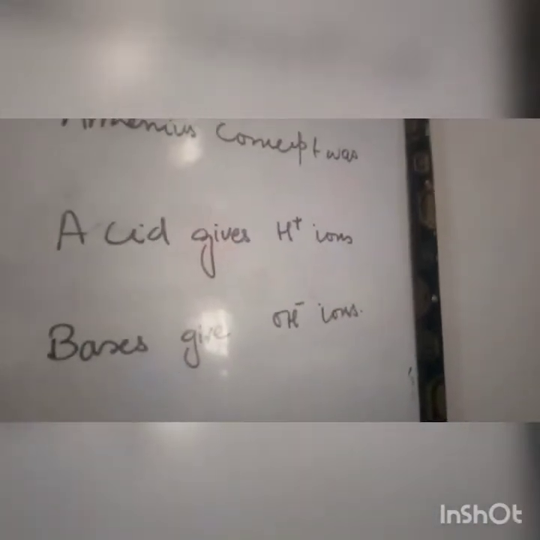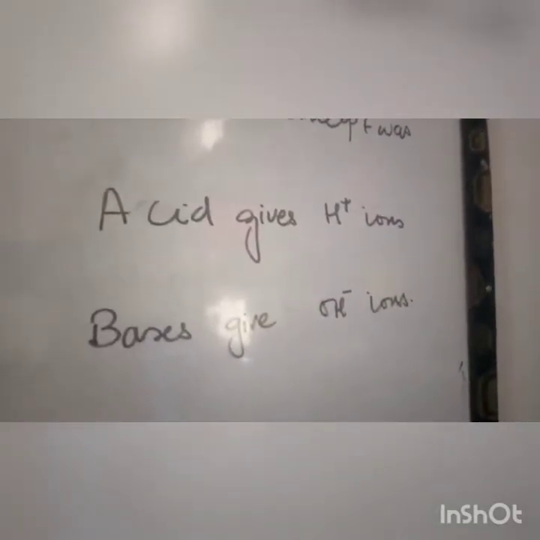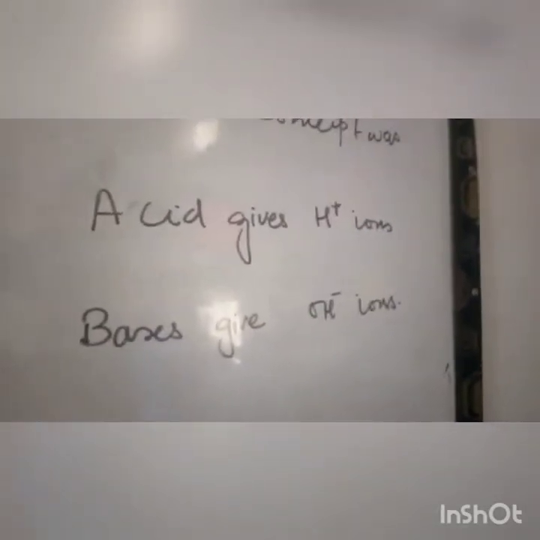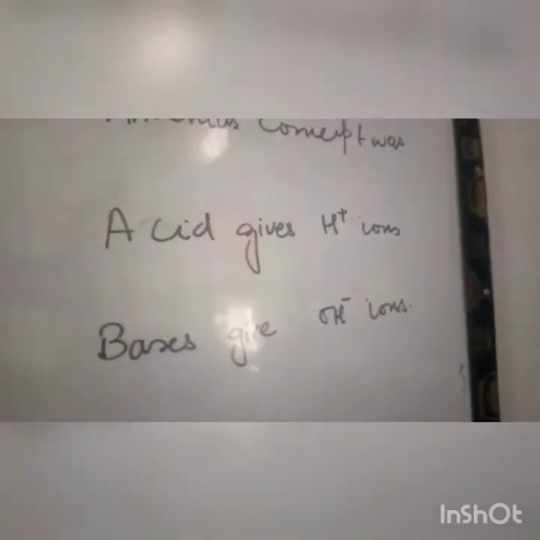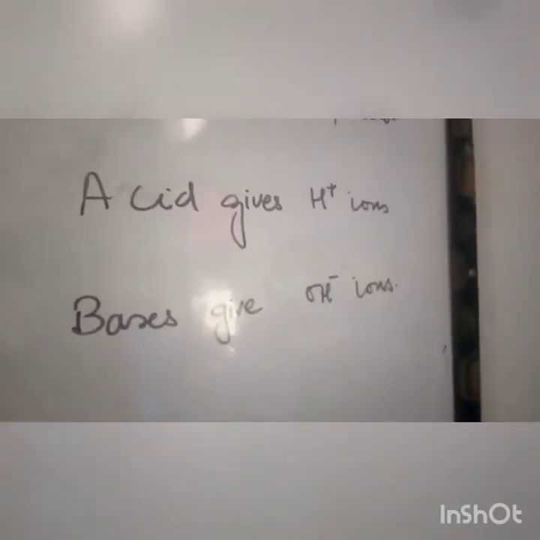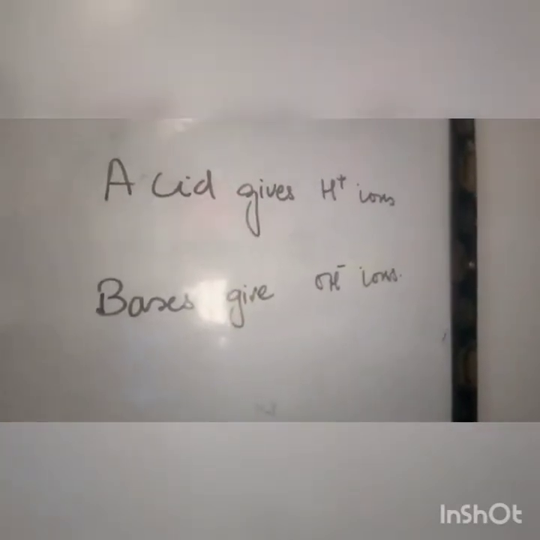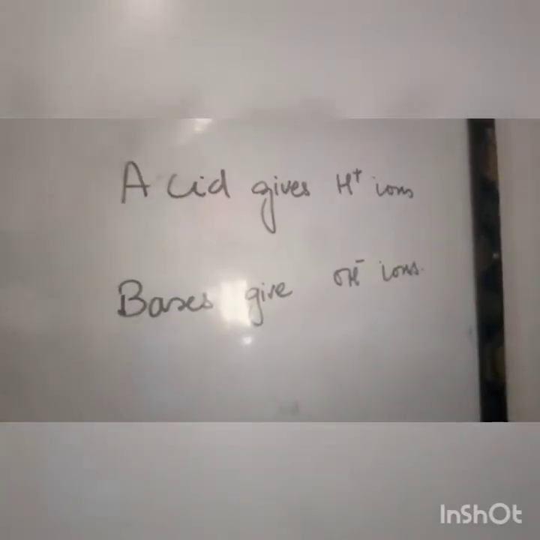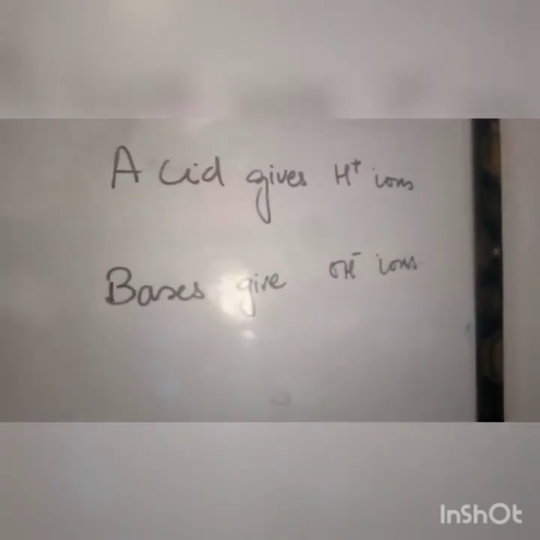So the Arrhenius concept can be summarized: acids give hydrogen ion and bases give hydroxyl ion. This is the complete concept of Arrhenius, and it was the first and a very comprehensive concept for that time, because it became easy to judge chemically whether it is an acid or a base. If they are acids, they give hydrogen ion, and if they are bases, they give hydroxyl ion. These are two simple ways to judge by seeing the formula of the acid and base.